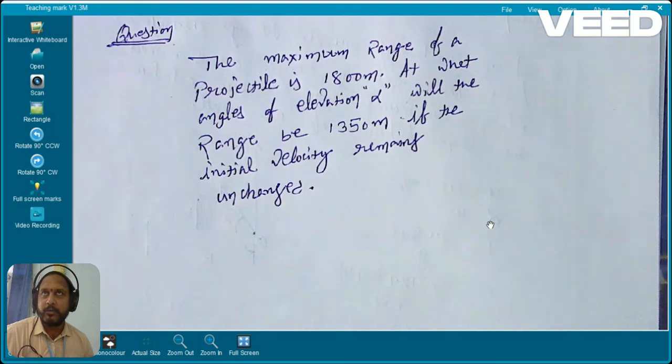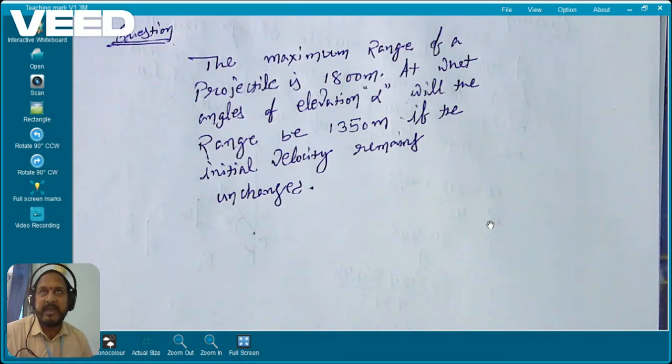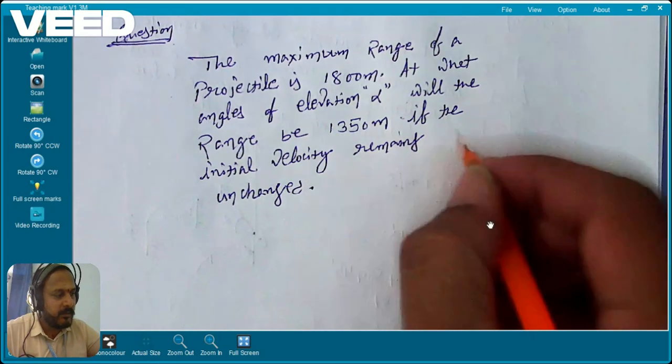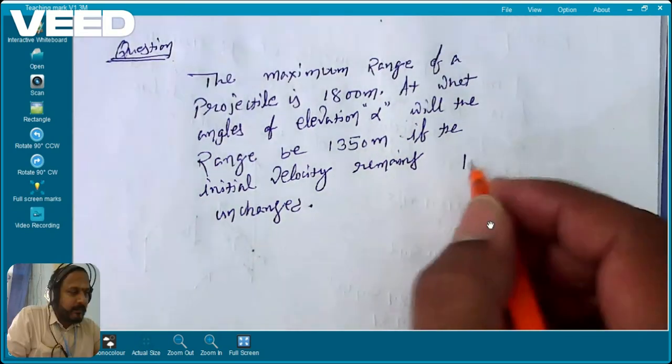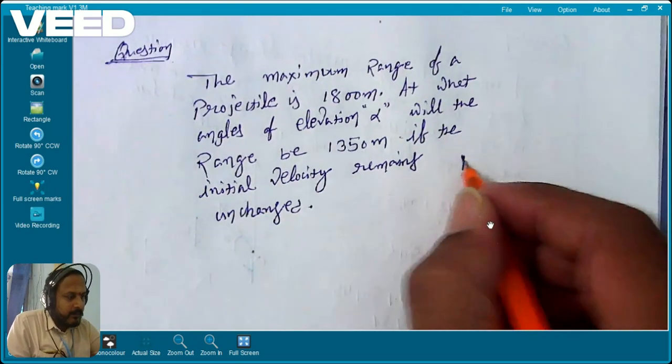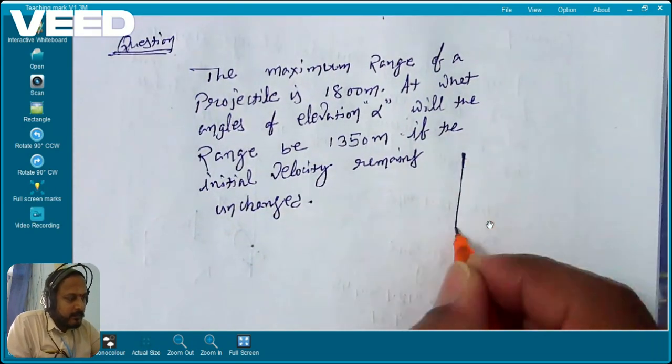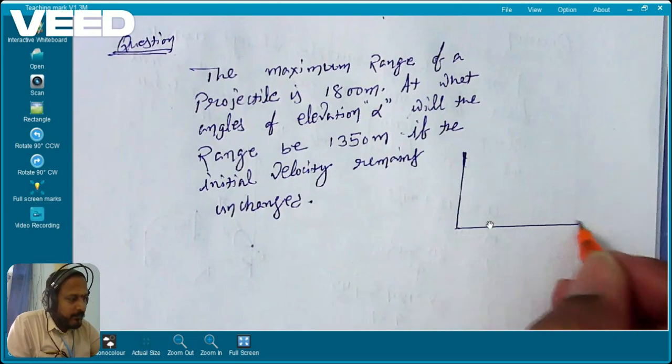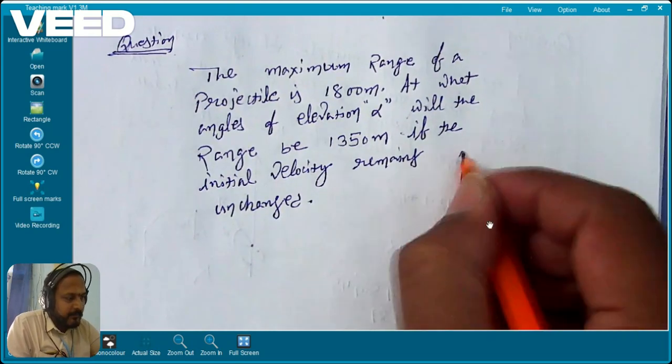Question: the maximum range of a projectile is 1800 meter. At what angles of elevation alpha will the range be 1350 meter if the initial velocity remains unchanged? Very, very important question. Just for the above question, let us draw the diagram.